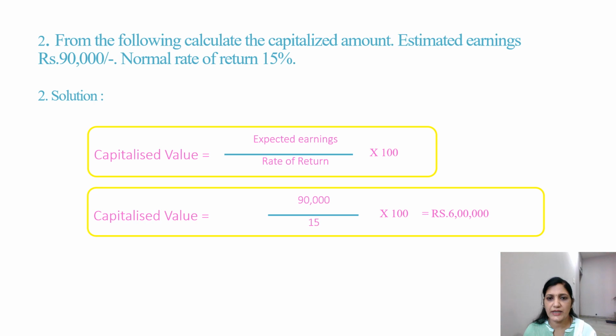Expected earnings is 90,000, from here, and the normal rate of return is 15%, taken over here into 100. So the answer is 6 lakhs. 6 lakhs is the capitalized value.